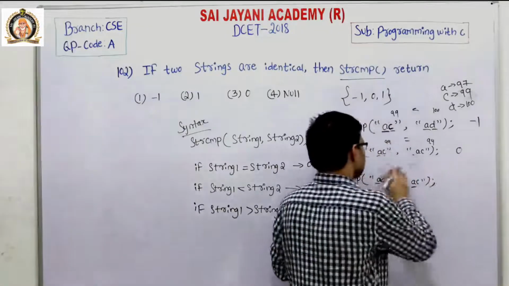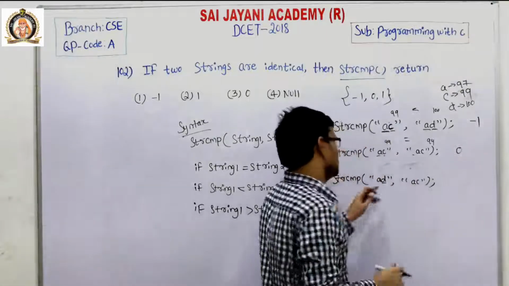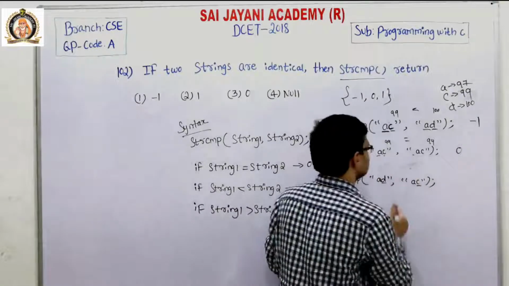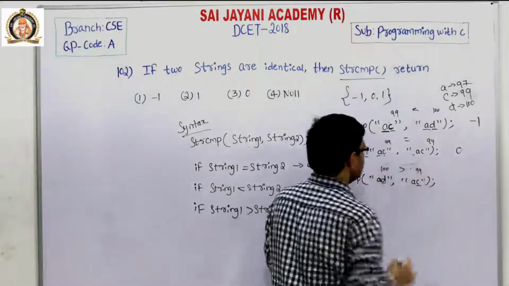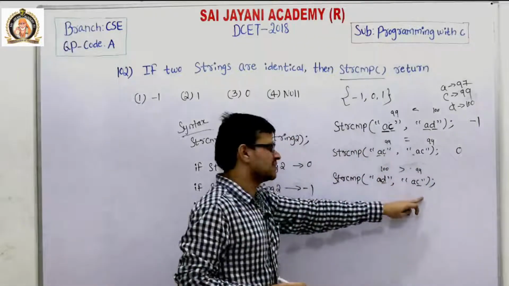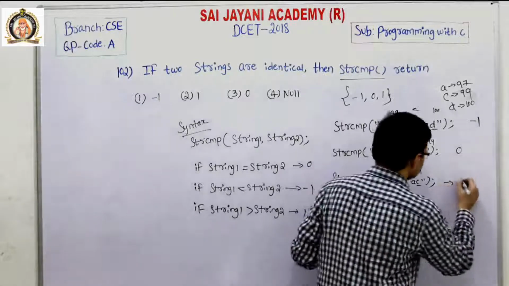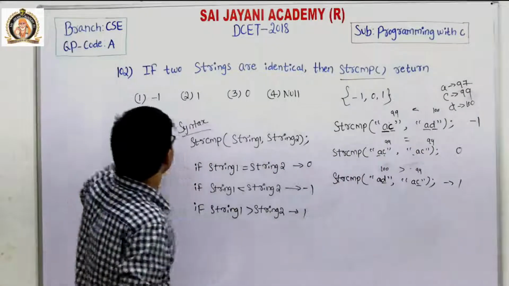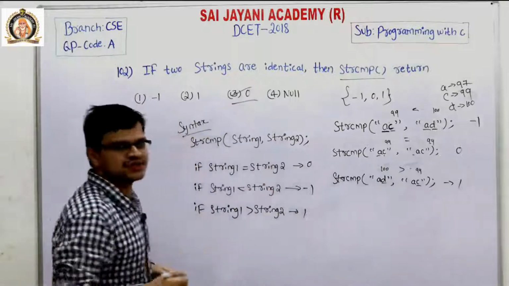Both are the same, so it goes to the next character, D and C. For D we have 100, for C we have 99. So string 1 is greater than string 2, and it returns 1. So for question number 102, the third option is the right option.